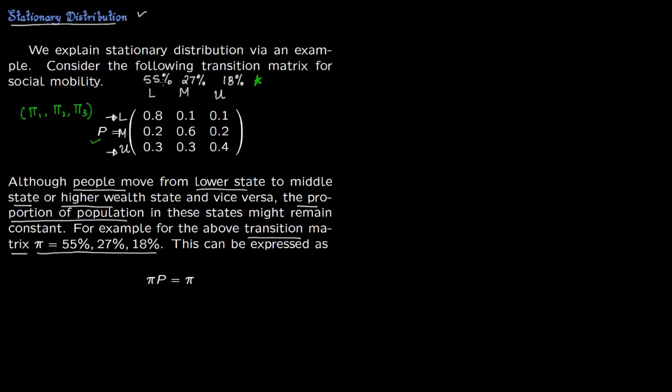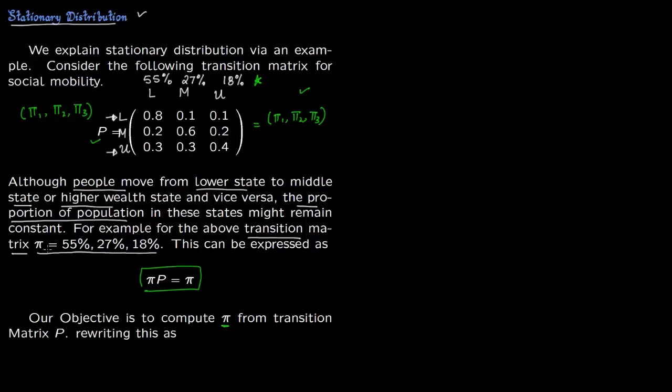So these are the initial percentages. Then you multiply, and there is some mixing, but even after mixing, the result is again equal to the initial percentage. So 55% gets split down to lower, middle, and upper. 27% also gets split down. 18% also gets split down. But when you add them back up again, they come back to the same percentages. So this is what this formula is. Our objective is to compute this pi, the stationary distribution, from our transition matrix P.